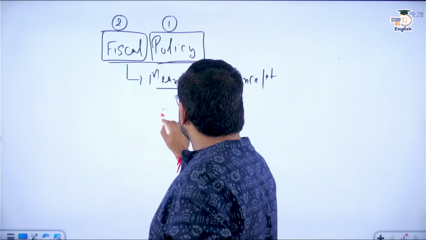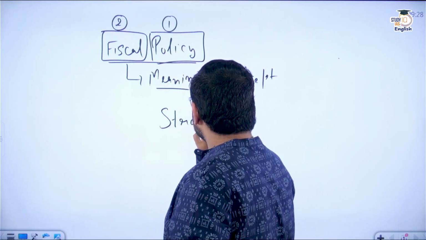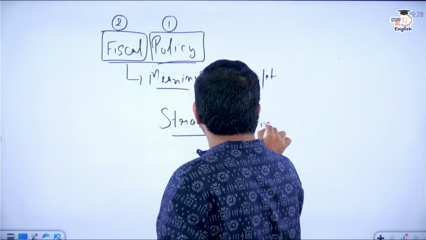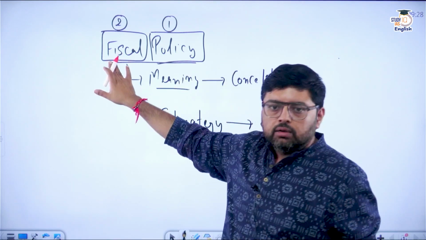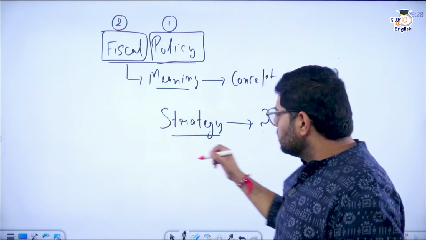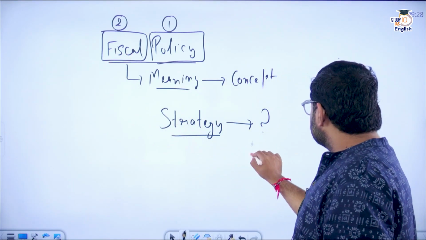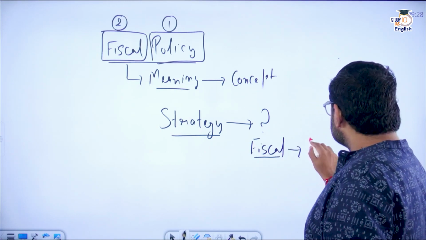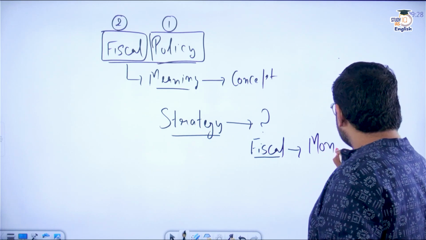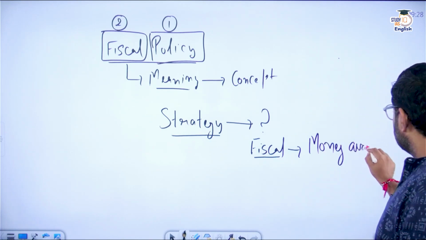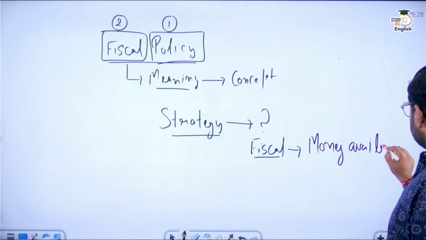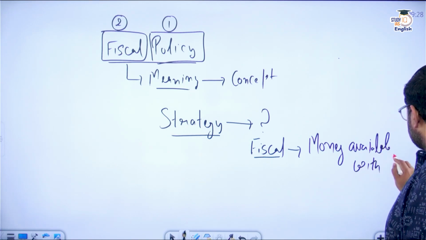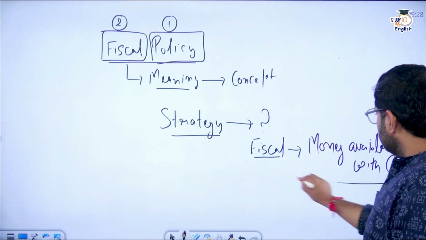So here policy word means strategy. So that strategy is for what? That is fiscal. Now here fiscal means money available with the government. Here fiscal means money available with government.